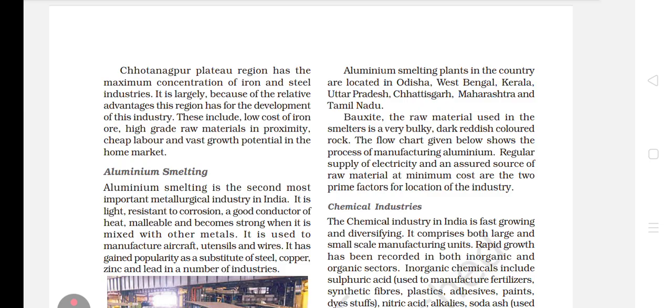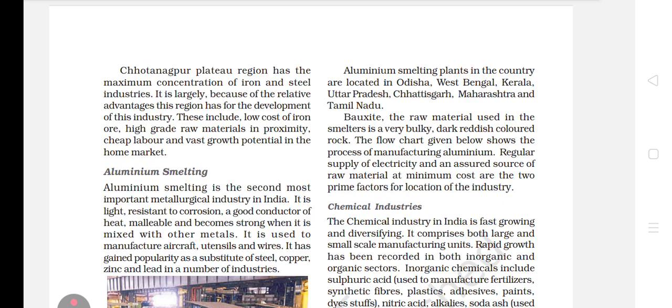So what question can be formed here? Why does Chota Nagpur Plateau region have the maximum concentration of iron and steel industries? Justify your answer with suitable points. So now what can you write first? First point would be, it is largely because of the relative advantage this region has for the development of this industry. Second point, these include low cost iron ore, high grade raw materials in proximity, cheap labor and vast growth potential in home market.